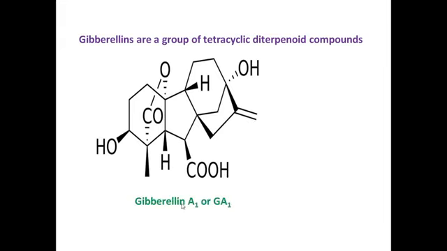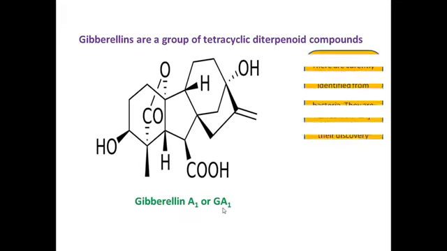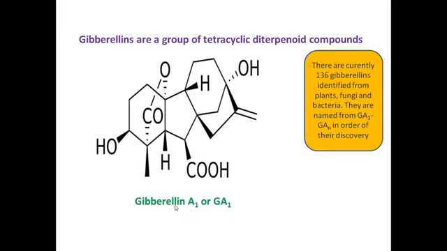So this is gibberellin A1 or GA1. What does this indicate? The gibberellins are named according to their discovery, like GA1 to GAn. There are currently 136 gibberellins identified from plants, fungi and bacteria. They are named from GA1, meaning gibberellic acid 1, to gibberellic acid n, meaning the nth number in order of their discovery.